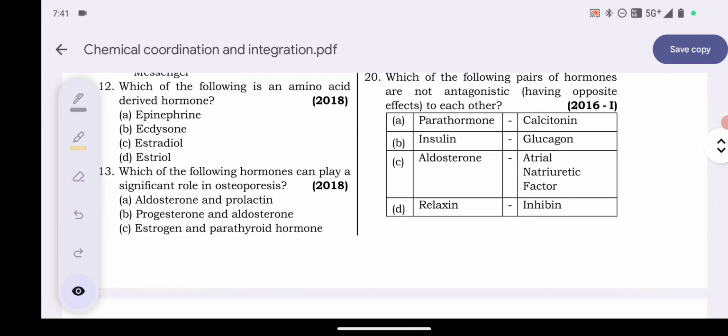Question number 12. Which of the following is an amino acid derivative hormone? Epinephrine, ecdysone, estradiol and estriol. So here your answer will be option number A, epinephrine. Epinephrine is the answer. It is a derivative hormone from amino acids. Explanation: epinephrine, often known as adrenaline, is a hormone generated from tryptophan and aromatic amino acids, plays a crucial role in the fight or flight response. Epinephrine. Okay.